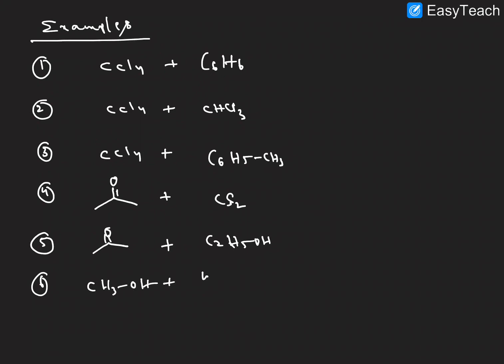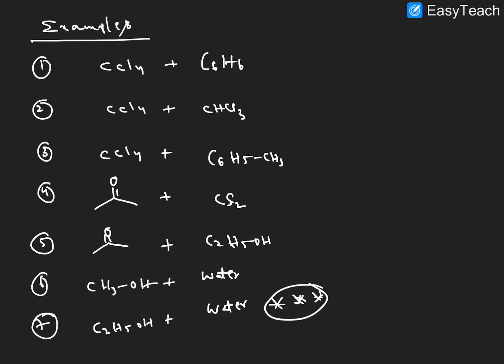Next one, sixth example here, methyl alcohol plus water, right? So CH3OH plus water. Next one, ethyl alcohol plus water, seventh example. So C2H5OH plus water, right? It is very important. This is called azeotropic mixture. I hope it is clear. Positive deviation and an ideal solution. Next, negative deviation, last one.